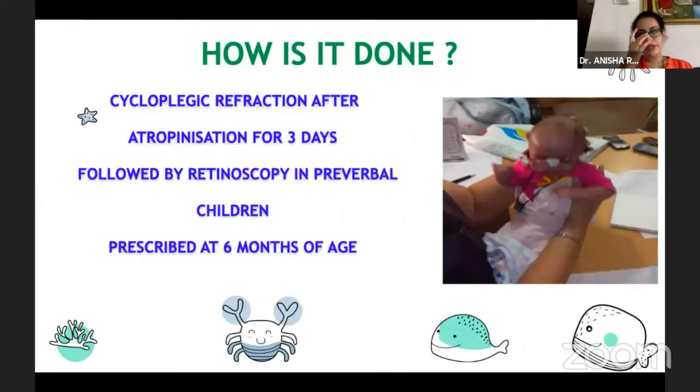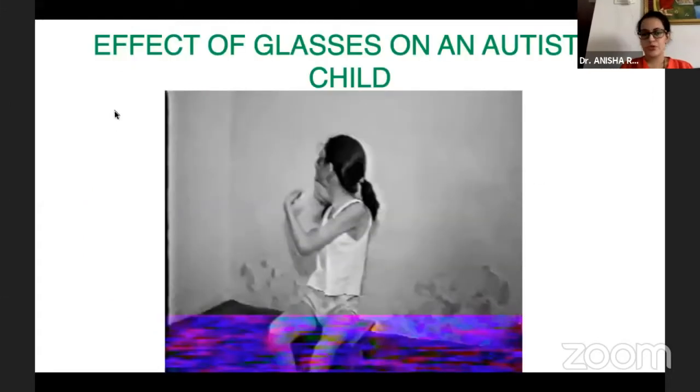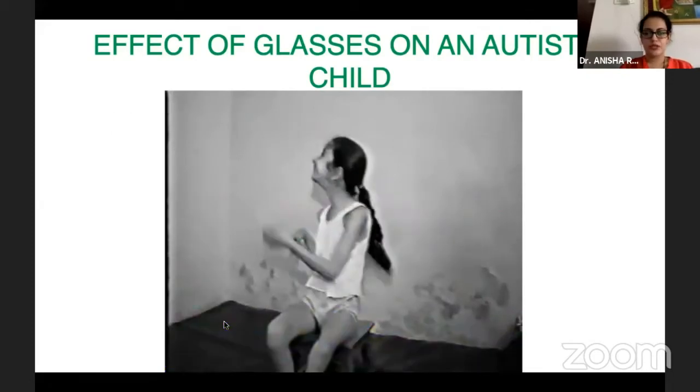We do an evaluation of these children by cycloplegic refraction. We can atropinize them for 3 days, followed by retinoscopy in pre-verbal children, and the glasses can be prescribed at 6 months of age. This is the percentage of children who had worn the glasses and the remaining who had not worn the glasses. This video was already shown by Dr. Karobi ma'am, showing how the child was doing well post glasses.